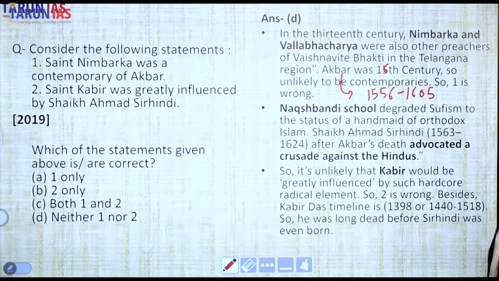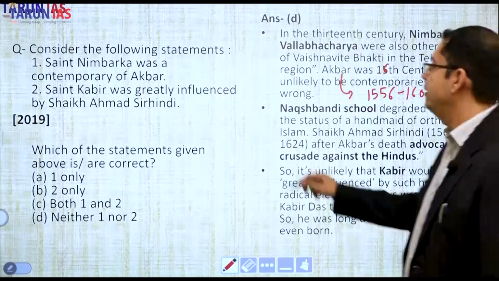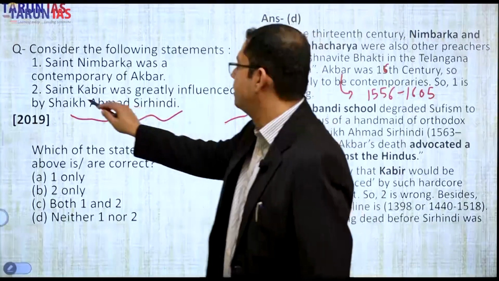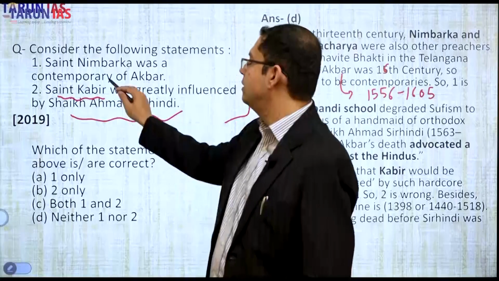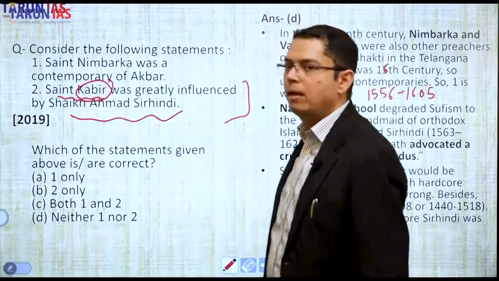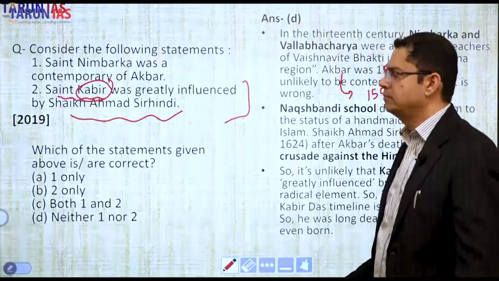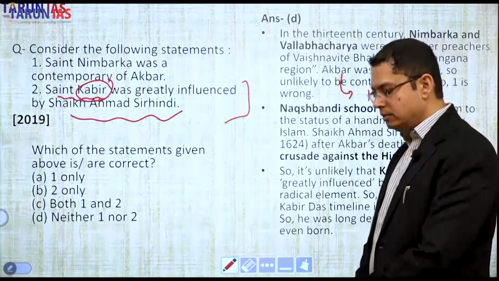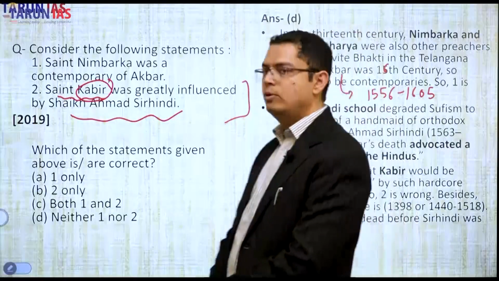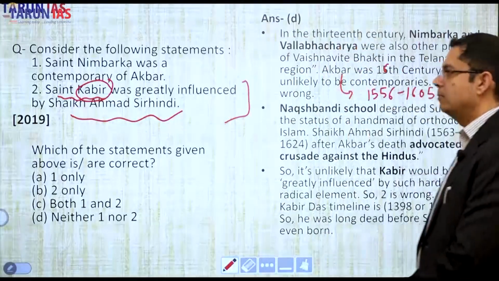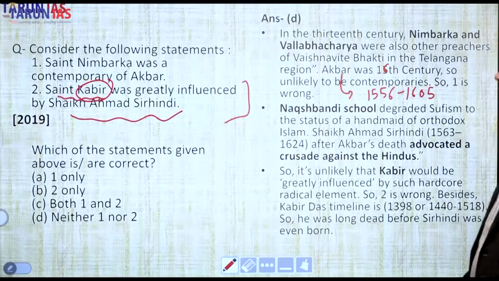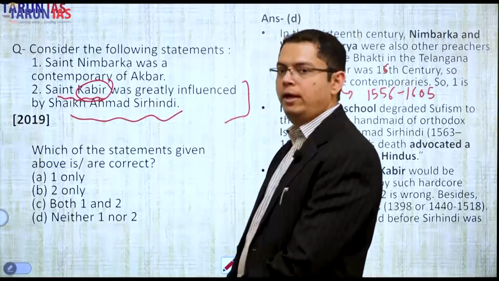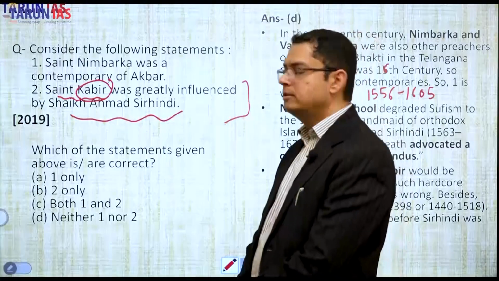Next, Sant Kabir was greatly influenced by, it is a very easy thing. Obviously Sant Kabir, Kabir Das, was nirguna, non-sectarian. He believed, because whether he was Hindu or not Hindu, he was brought up by a Muslim weaver's family, and he wrote a number of his dohas about the non-sectarian path.